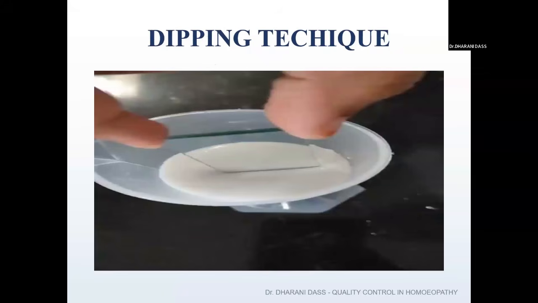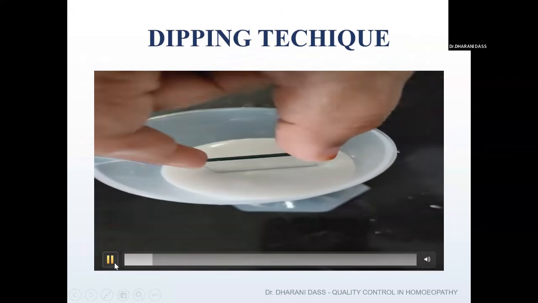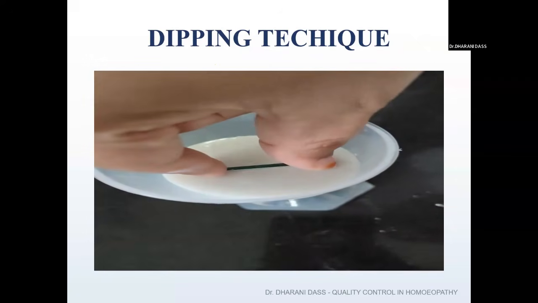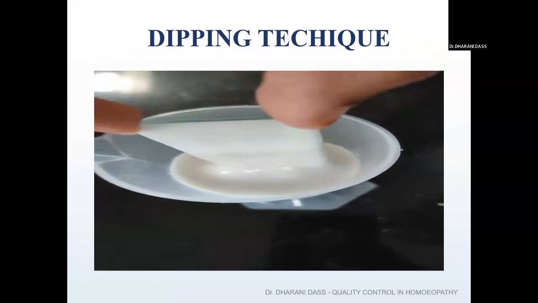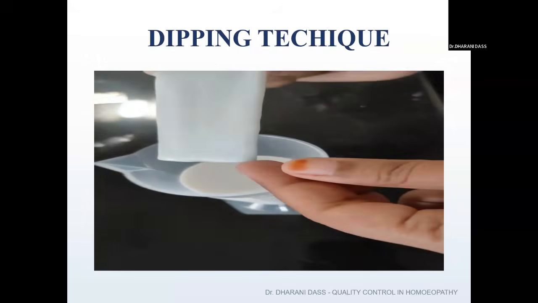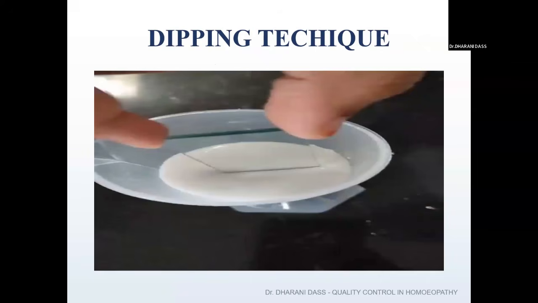Whereas the next technique is called the dipping technique, where you need to prepare a large quantity of slurry and dip the glass plate into the slurry. What is the advantage here? You will get a uniform coating of your stationary phase. But the disadvantage is that we need a large amount of slurry,